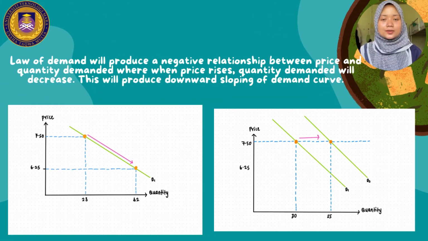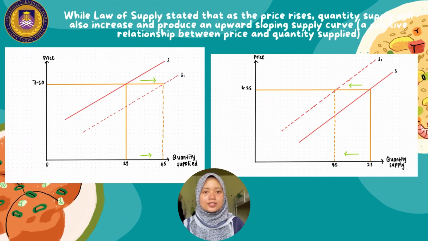So, let's proceed to law of demand and law of supply. Law of demand states that when price rises, quantity demanded will decrease. As we can see in the graph, when the price rises, quantity demanded decreases and produces a downward slope in the graph. So, let's proceed to law of supply. Law of supply has a positive relationship where when price increases, quantity supplied also increases, which produces an upward slope on the supply curve. Do you know why law of supply has a positive relationship? Law of supply has a positive relationship because the seller wants to gain higher net profit every month for their business.